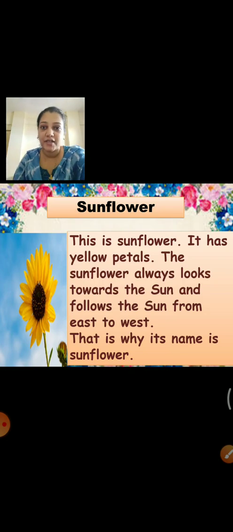Understood, children? They grow, the sun comes from the east, so the sunflower also faces towards the east. Okay?